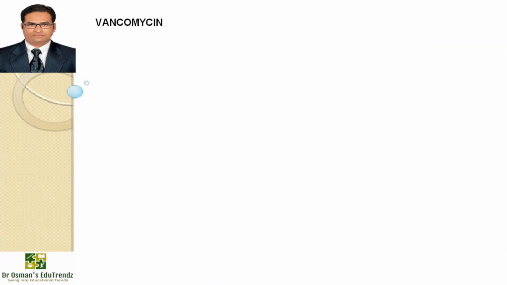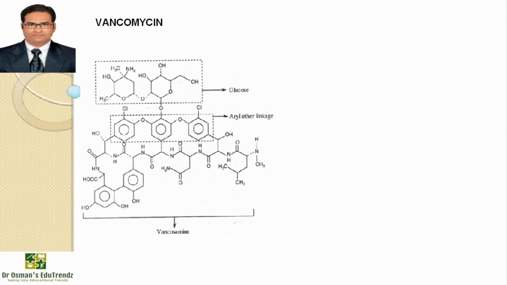So moving on to vancomycin. The vancomycin structure is on the screen. It is isolated from Streptomyces orientalis. It was discovered in 1956 as a penicillin substitute, which assumes specific significance due to its efficacy against methicillin-resistant Staphylococcus aureus, viridans and Enterococcus. Bactericidal action is exerted on gram-positive cocci, Neisseria, Clostridia and diphtheroids.